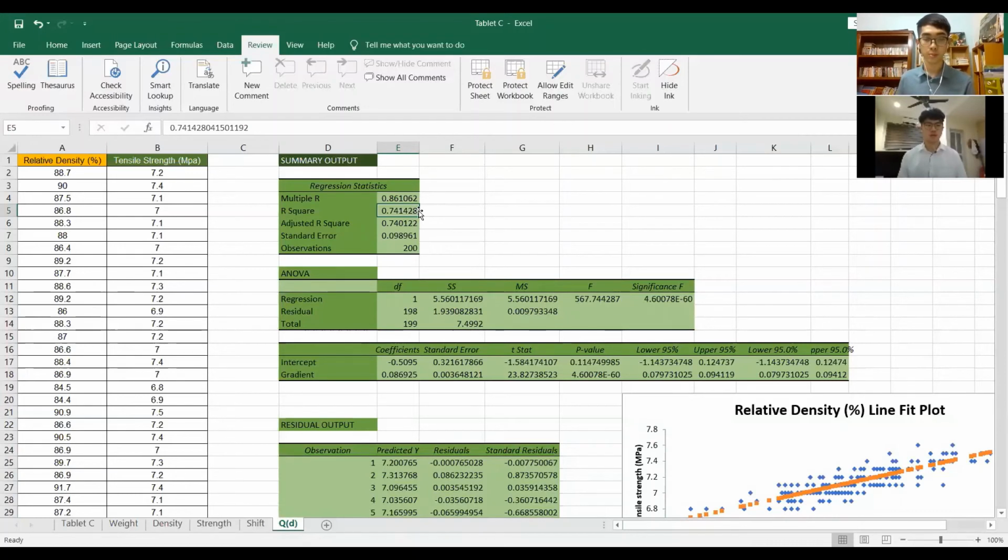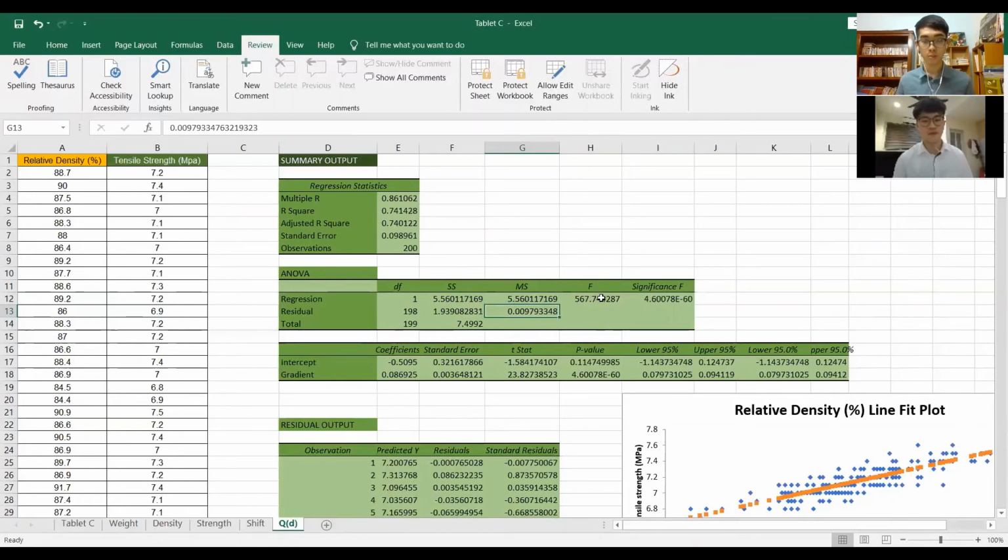Next, we have the ANOVA table. First, we look at the degrees of freedom. The degree of freedom for regression is 1, and for residual is 198. Next, we have the sum of squares, which is 5.56 for the regression and 1.94 for the residual. Next, we have the mean square, which is SS divided by the degrees of freedom: 5.56 for the regression and 0.0097 for the residual.